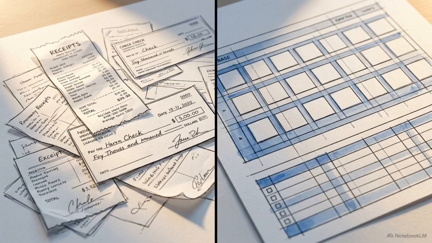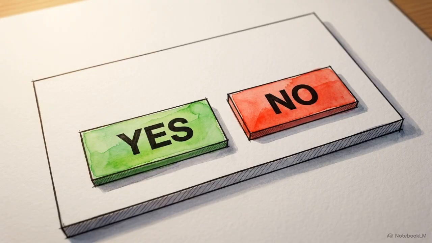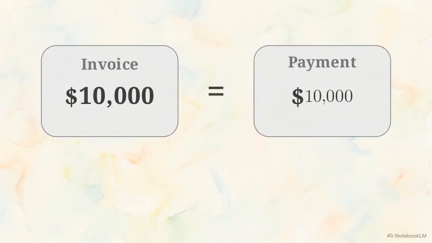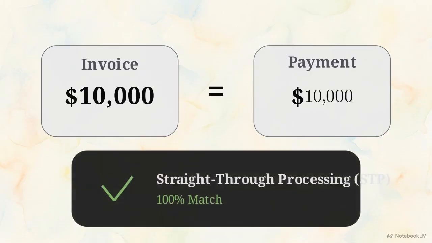The core misconception in enterprise software is treating cash application as a purely deterministic, binary matching problem. Systems are designed to look for a perfect yes or no. This diagram illustrates that exact baseline assumption. The software expects a clean mathematical equation, where a $10,000 invoice aligns seamlessly with a $10,000 payment, yielding a 100% STP match. But watch what happens when the customer pays only $9,500.